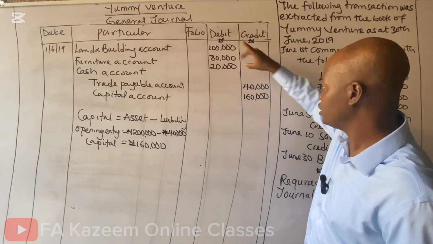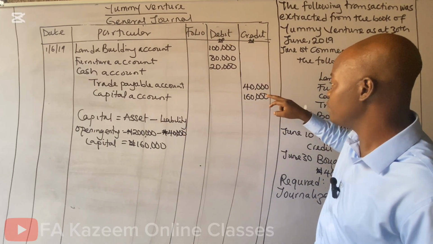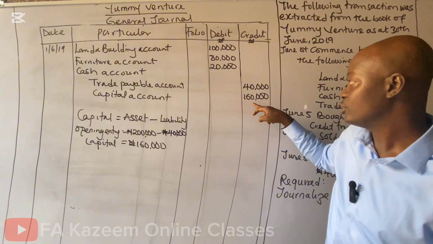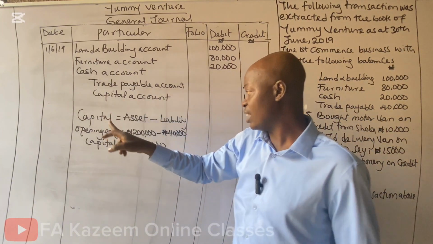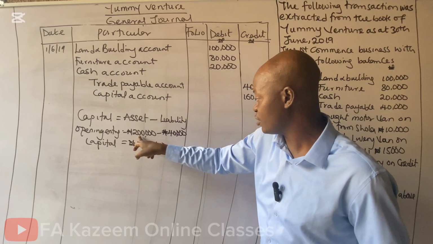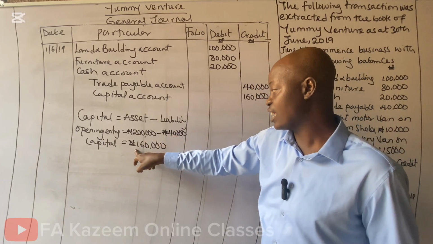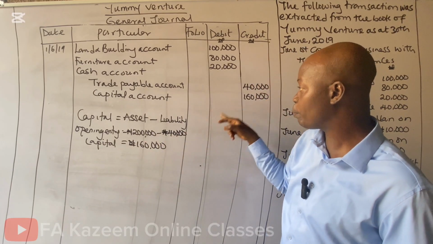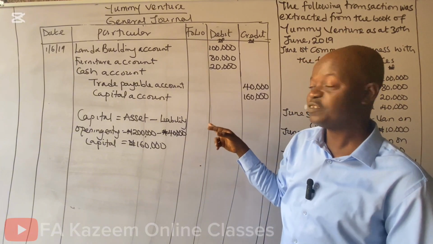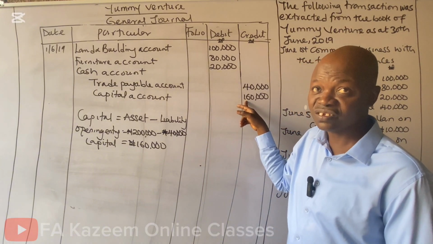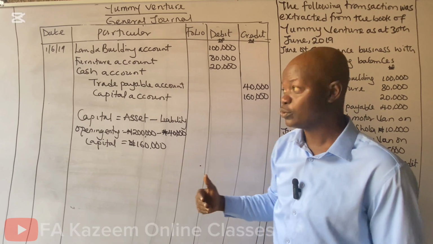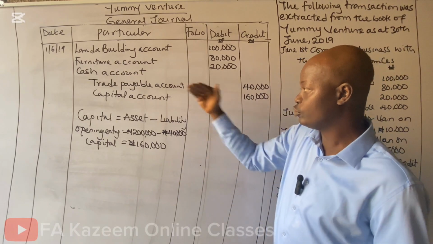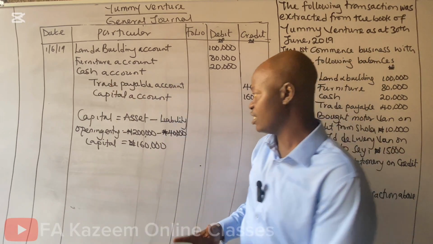The 200,000 minus 40,000, and that makes us arrive at what the owner used to start up the business, which we refer to as capital. And that's how we said 200,000 minus 40,000, and that gave us 160. Meaning at the opening, this business has a capital of 160, which was not disclosed in the transaction, but general journal has made us know how much Umi Venture used to start up this business.